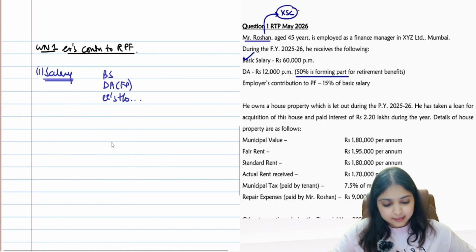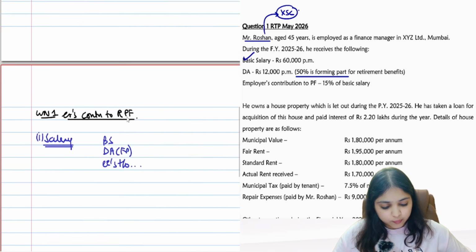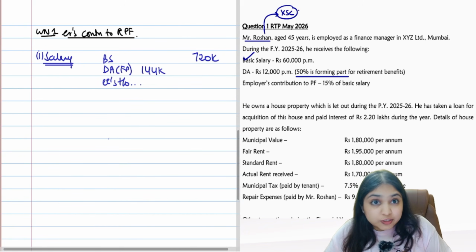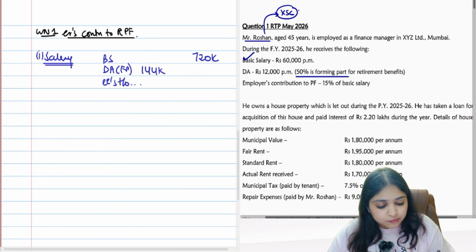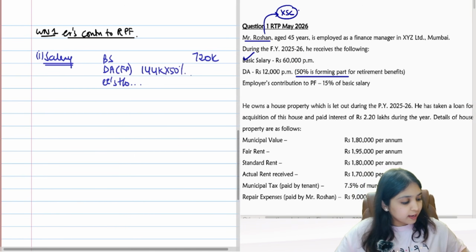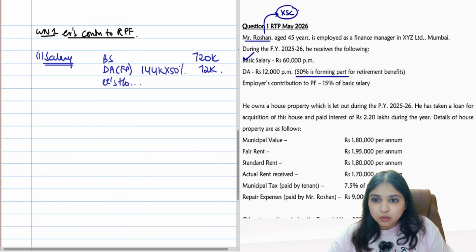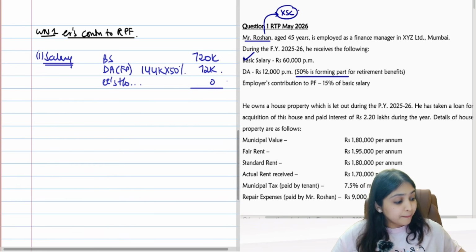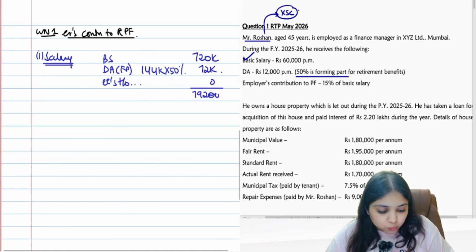So what's our basic salary? We just now calculated. Basic salary is 7,20,000. And what is DA forming part? See, 1,44,000 is total DA, but I want DA forming part. Out of DA, how much is forming part? Only 50% is forming part. So 1,44,000 into 50%. My DA forming part is going to be 72,000. Okay, then after this, any turnover based commission? We don't have any turnover based commission. So salary for the purpose of RPF is going to be 7,92,000.